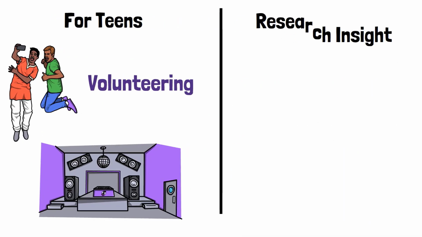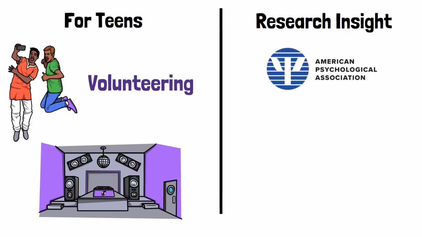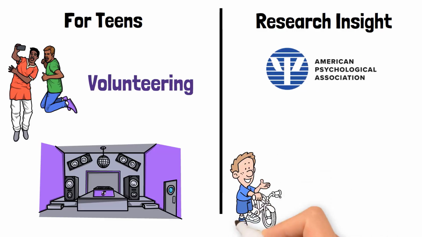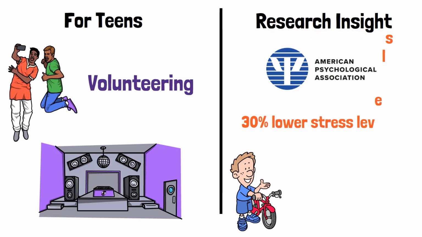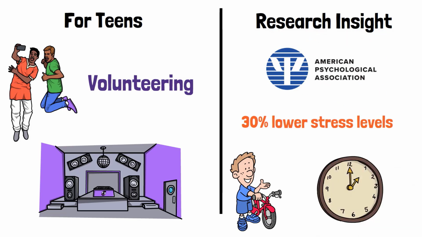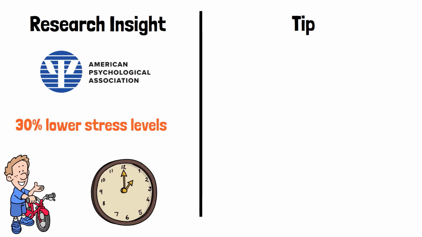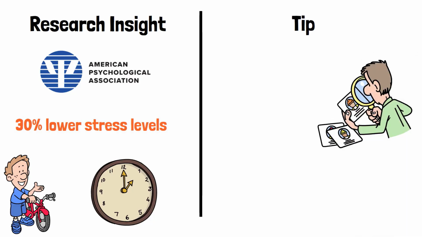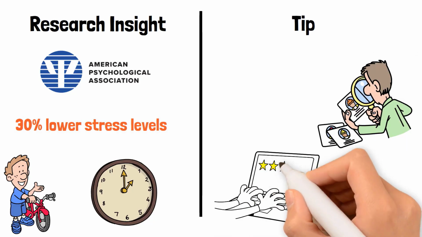Research insight: the American Psychological Association found that kids who engage in outdoor activities daily report 30% lower stress levels than those who spend most of their time indoors. Tip: frame offline activities as fun opportunities, not punishments for being off screens.